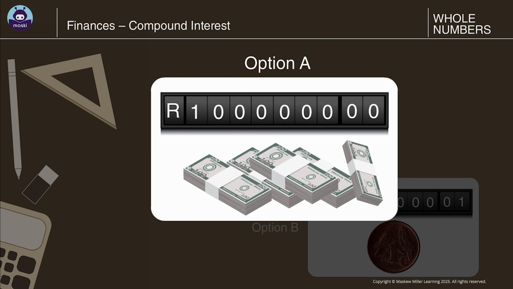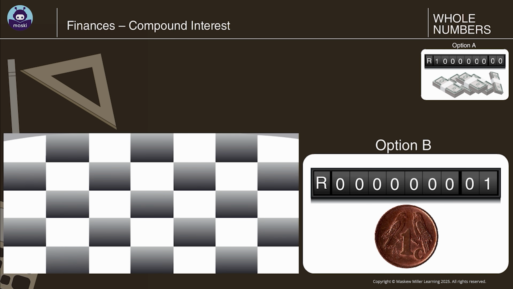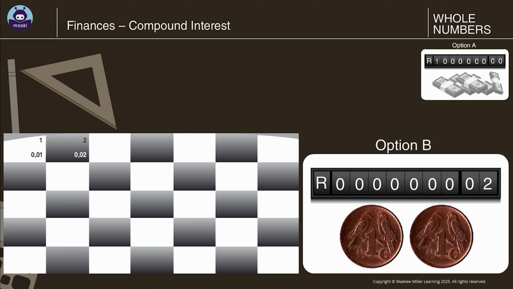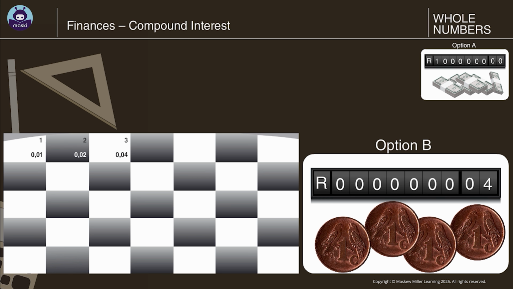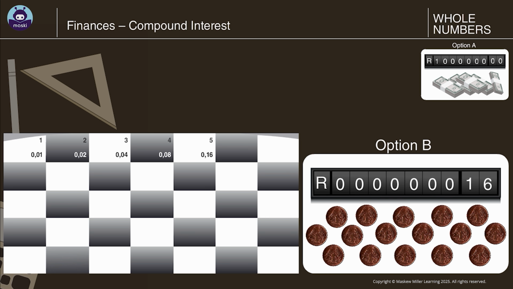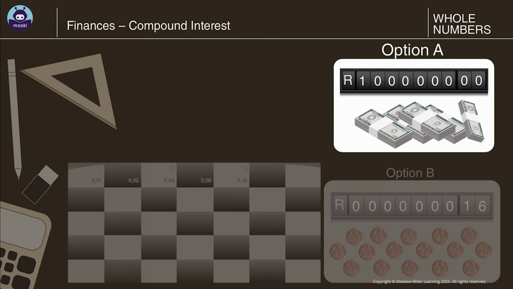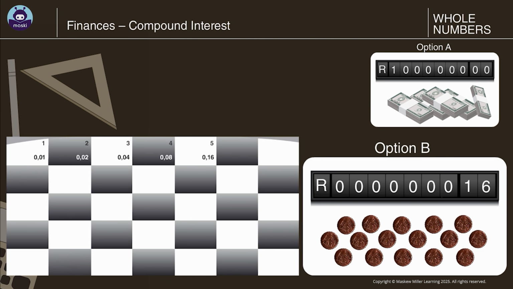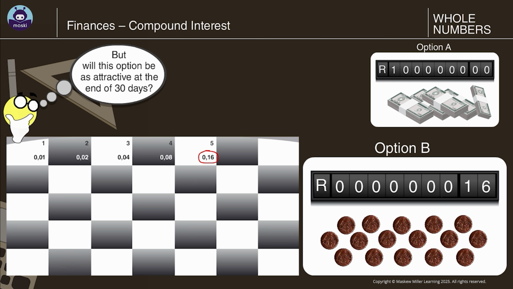In option A, the money that we receive is fixed at R1,000,000. In option B, we have 1 cent on the first day. Since this will be doubled, we have 2 cents on day 2. On day 3, we have 4 cents. On day 4, we have 8 cents. On day 5, we double 8 cents to get 16 cents. So it seems that option A is definitely more attractive than option B if you consider only 5 days in a month. But will this option be as attractive at the end of 30 days?